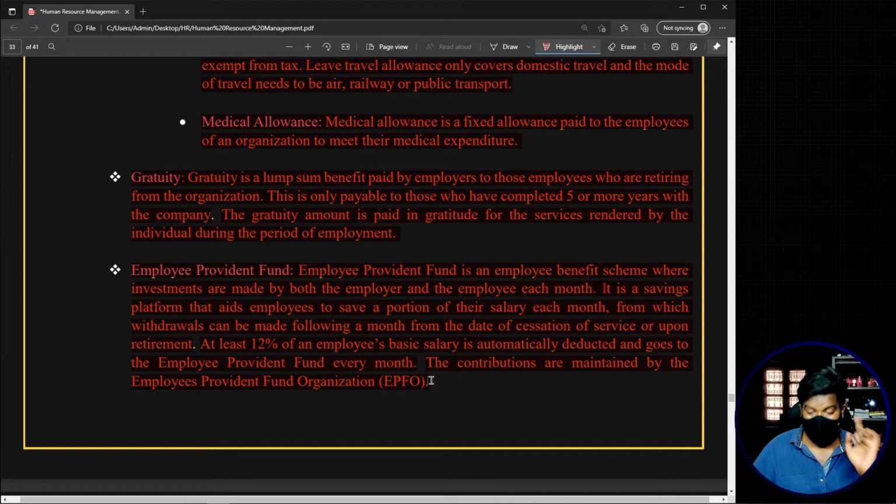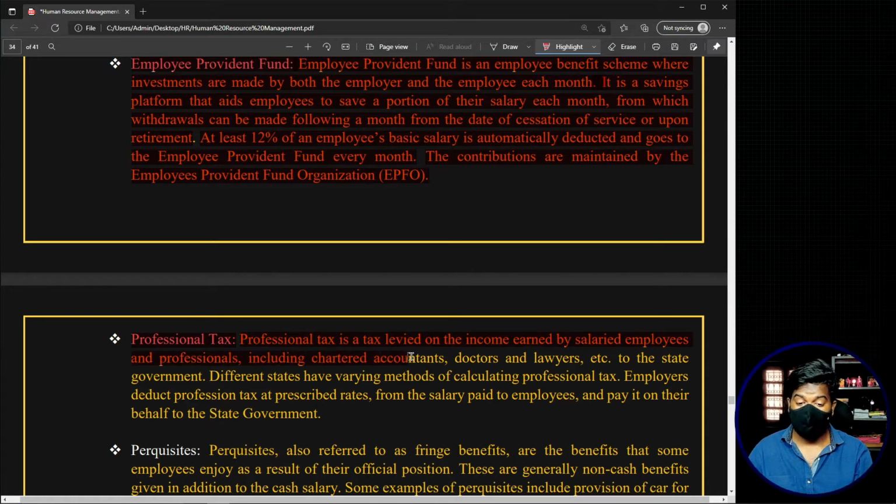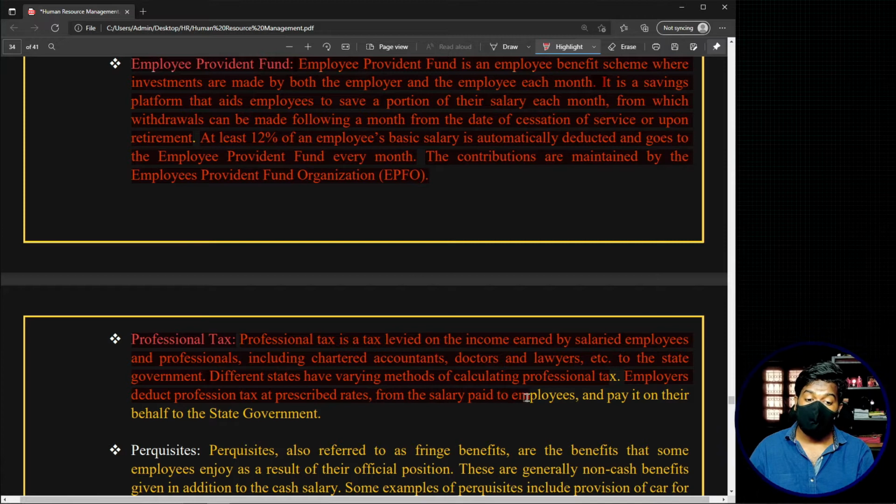Now see, the next component that we can basically see in the compensation or the salary structure of an organization is the most common one, the professional tax. Now professional tax is a tax levied on the income earned by salaried employees and professionals, including chartered accountants, doctors and lawyers, etc., by the state government. Now different states have varying methods of calculating professional tax. Employers deduct professional tax at prescribed rates from the salary paid to the employees and pay it on their behalf to the state government.